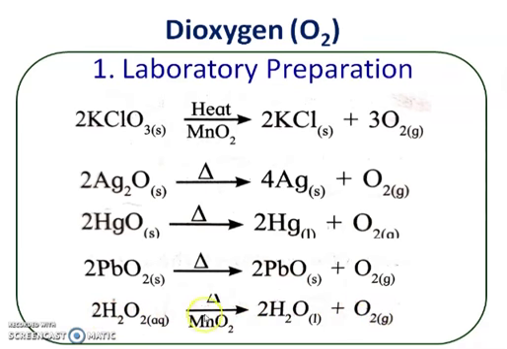But when it is heated in the presence of a catalyst, it quickly undergoes decomposition and oxygen gas evolves. So in this way, in the laboratory, dioxygen is prepared by decomposition of different metal oxides, hydrogen peroxide and potassium chlorate.